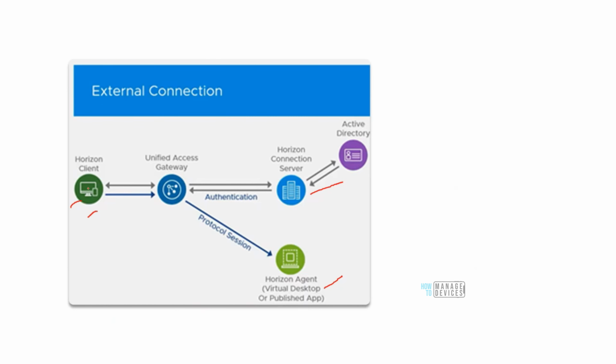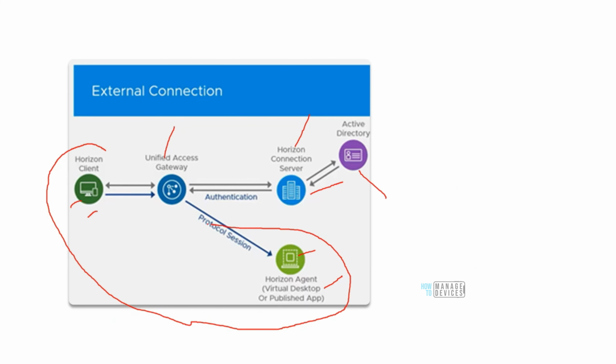But we don't need to know all of this. The only thing that we need to know is, over here also there are so many components that are present behind the scenes in order to make this possible. In order to make the machine over here talk to the virtual machine which has been published to him, there are a whole lot of components that the admin has to set up and then manage, right?